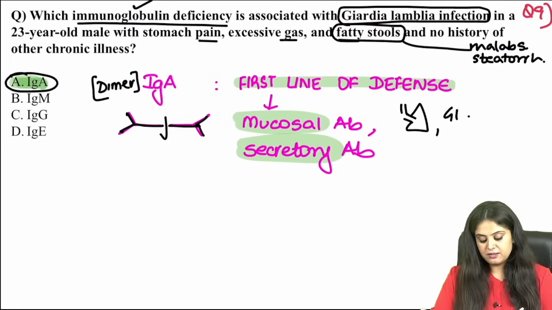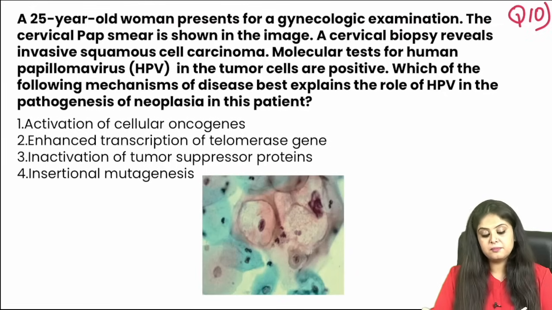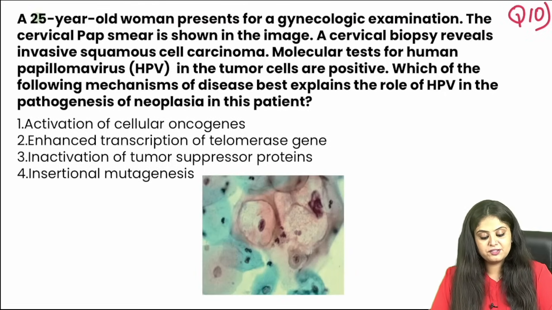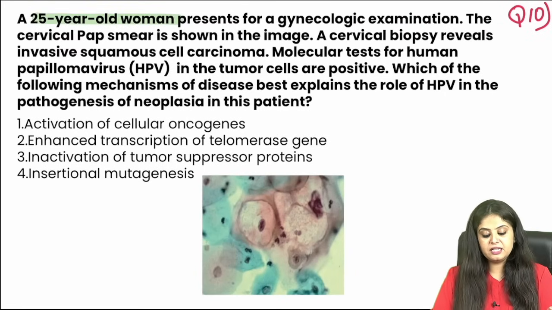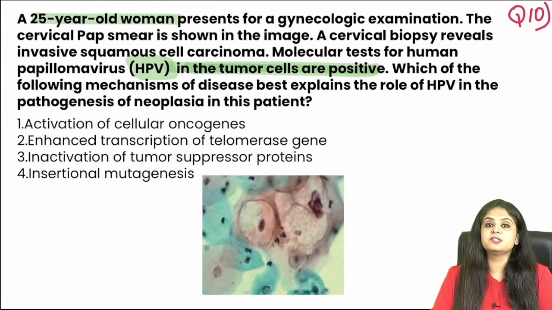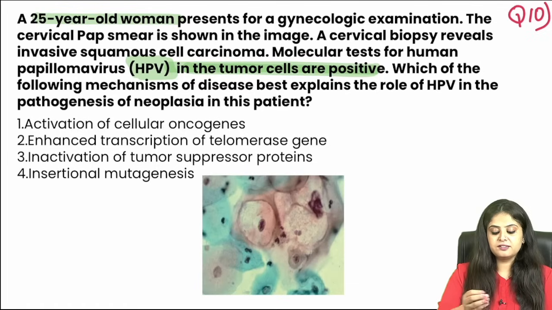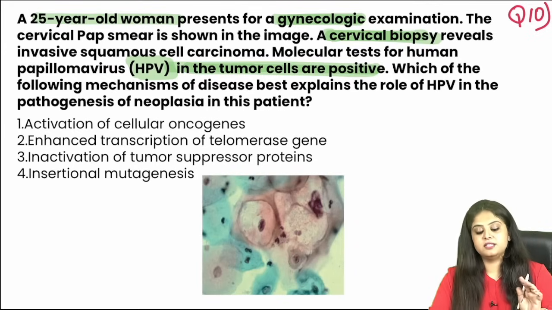Moving on to question 10, because it would be a crime if I don't include something on this in every session. That's how important it is. There's a 25-year-old woman. I don't think you're reading any of this over here, because they mentioned HPV positivity in the tumor cells. So there is a cervical cancer because of gynae examination, cervical biopsy. There is HPV positivity.